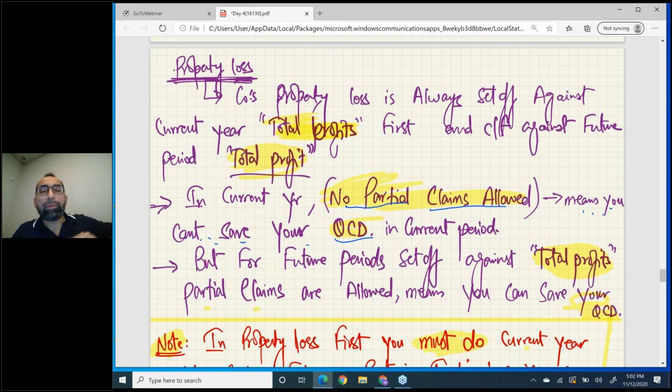But when you carry forward your property loss for future periods, you also set off against total profit, but now partial claims are allowed. For future periods, partial claims are allowed, like trading loss. That means you can save your QCD. Read it.